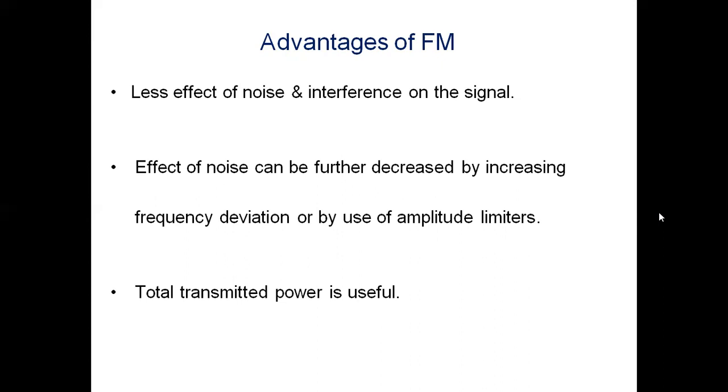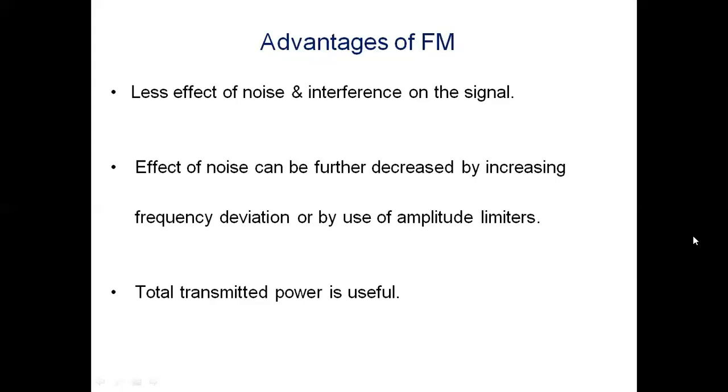The total transmitted power is useful because there is no change in the carrier amplitude. So the total power of the FM wave is equal to the unmodulated carrier power, Pc, which is equal to Ac square by 2R, where R is the resistance of the antenna to which this FM wave is fed for radiation into space, and hence the total transmitted power is useful in case of FM.